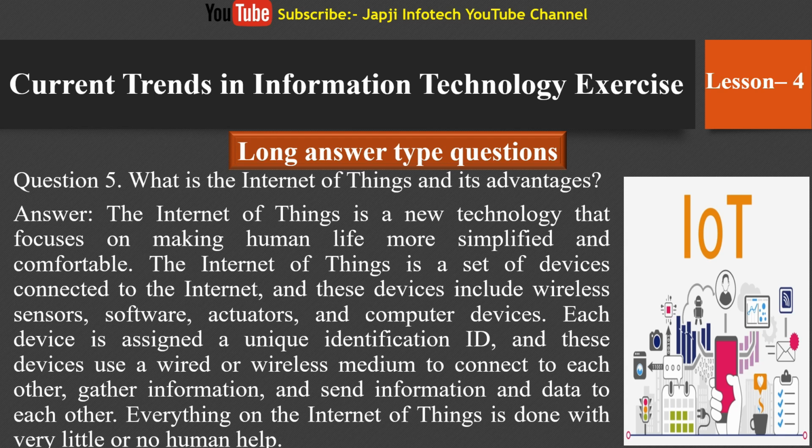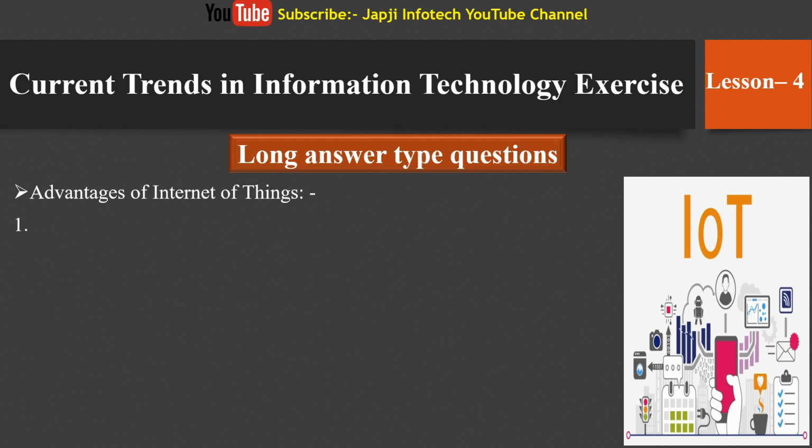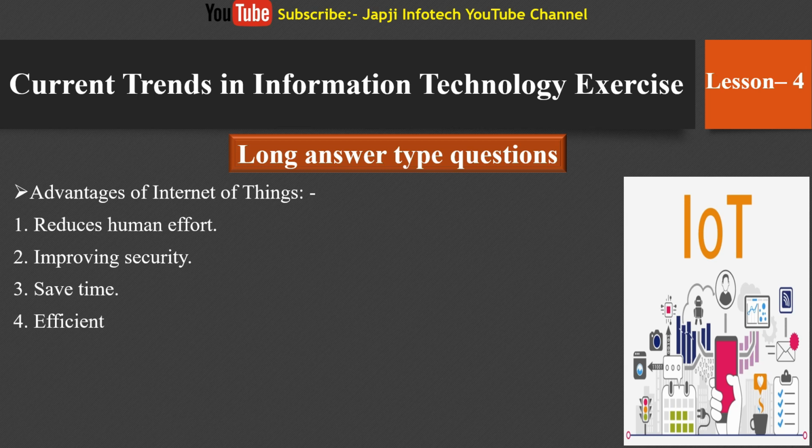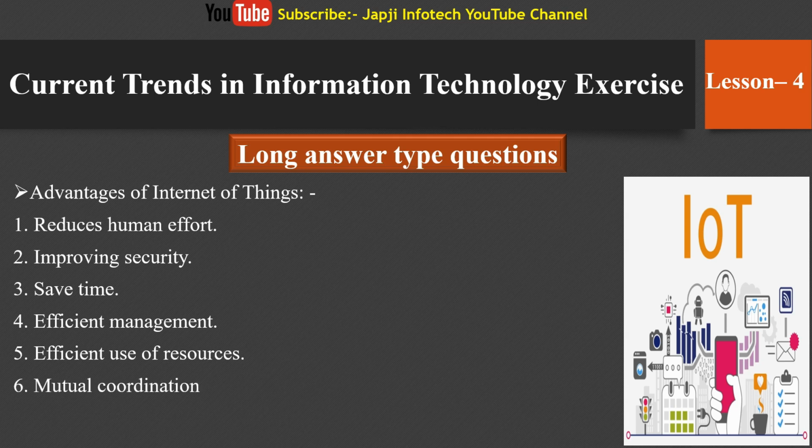Everything on the Internet of Things is done with very little or no human help. So the advantages of the Internet of Things are: it reduces human effort, improves security, saves time, enables efficient management, efficient use of resources, and the sixth one is mutual coordination, and the seventh one is sustainable use of electricity and energy.